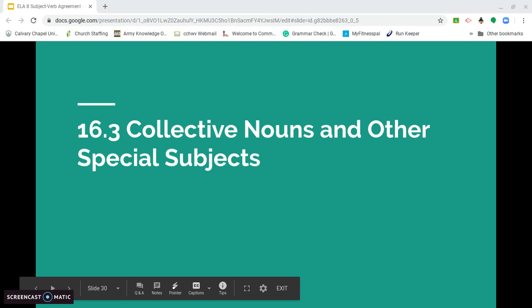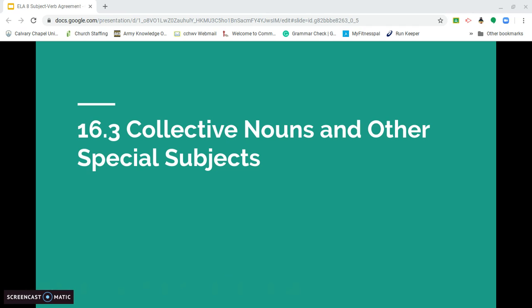Hello, everybody. Today we are going to wrap up this unit on subject-verb agreement. It's all review, so I'm really comfortable with finishing up the last three sections all at once. So let's go ahead and get started.